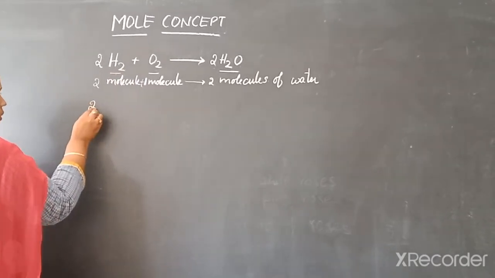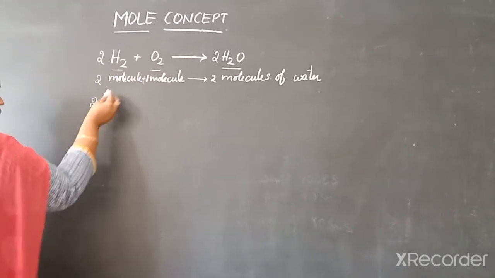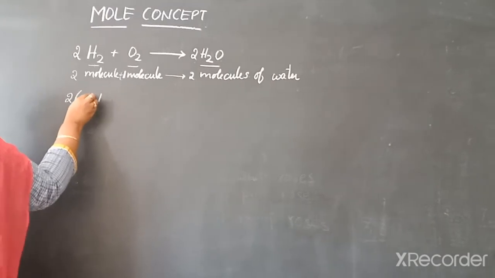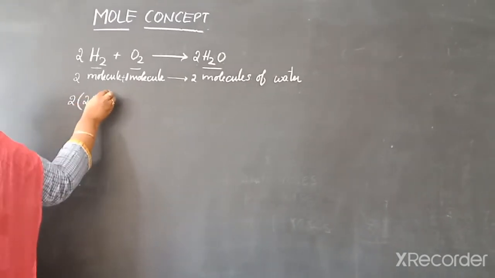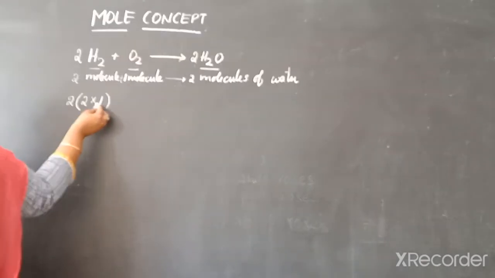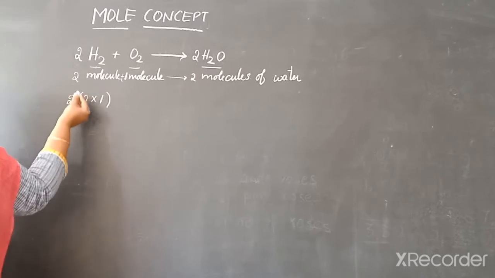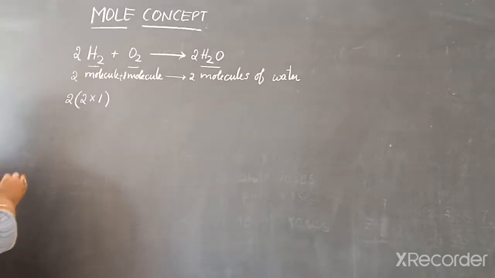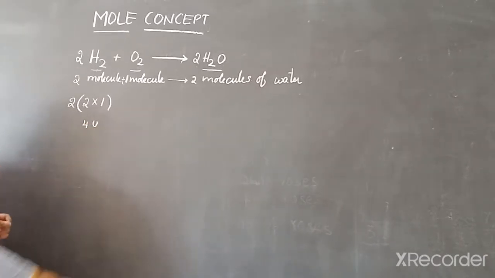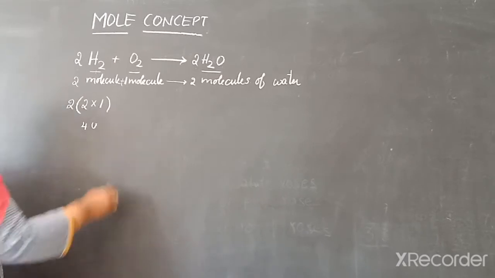If we want to express in terms of exact mass, 2H2. 2 is number of molecules, and what is the mass of hydrogen? Hydrogen atomic mass is 1, but how many are in number? 2. So, the molecular mass of hydrogen is 2 into 1 is 2, but how many molecules are in number? 2. So, the total mass of 2 molecules of hydrogen is 4U. What is U here? U is unified mass.